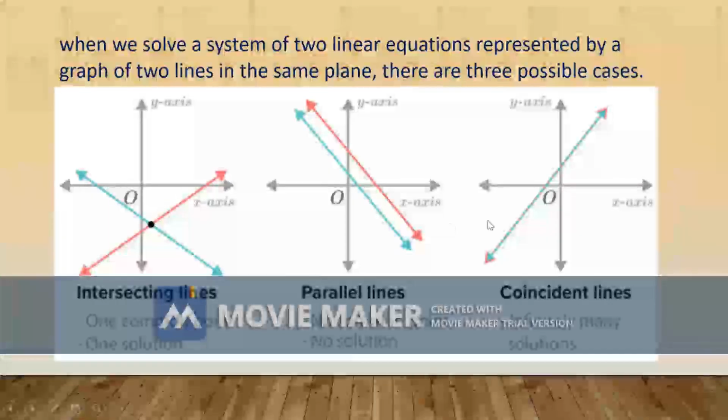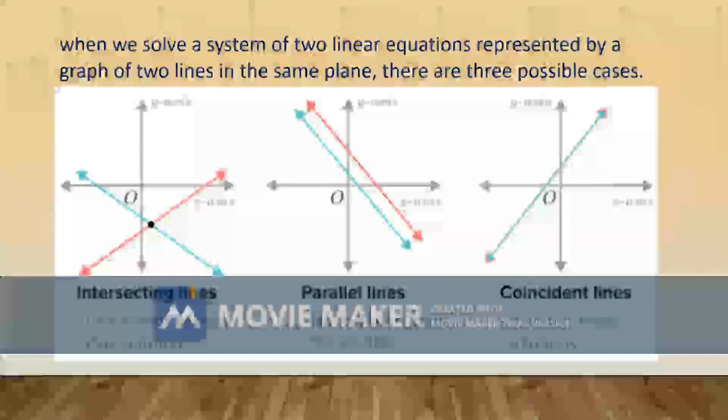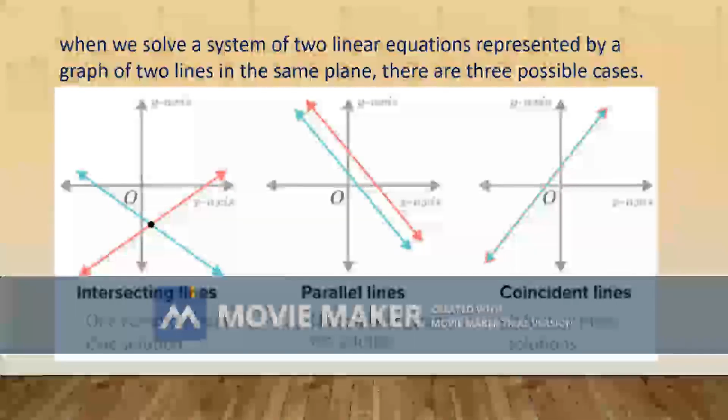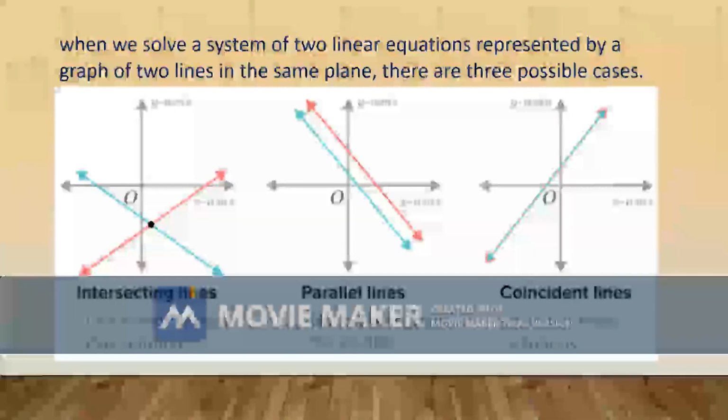Now case third, coincident lines. It has infinitely many solutions. That is, the condition satisfied is a1 upon a2 is equal to b1 upon b2 is equal to c1 upon c2. It has infinitely many solutions. It means they have an infinite number of possible solutions and the graph becomes coincident lines. The graph becomes coincident lines means we can see that the lines are overlapping each other.